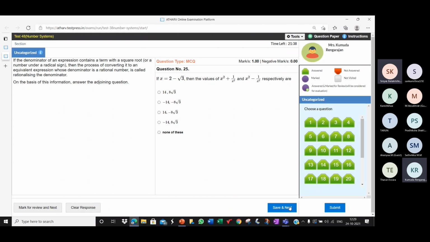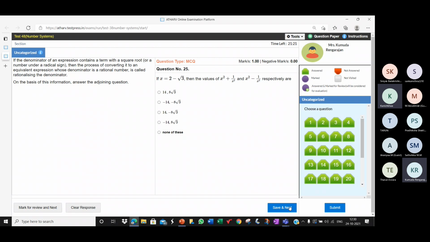Ma'am, by squaring on both sides. No, no, no. Ma'am, first we will have to find the 1 by x value, ma'am. After finding it, we have to do x plus 1 by x, the whole square, minus 2, ma'am.